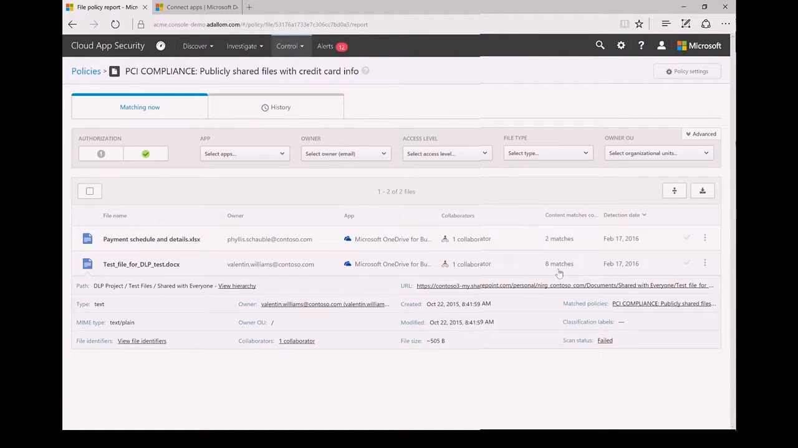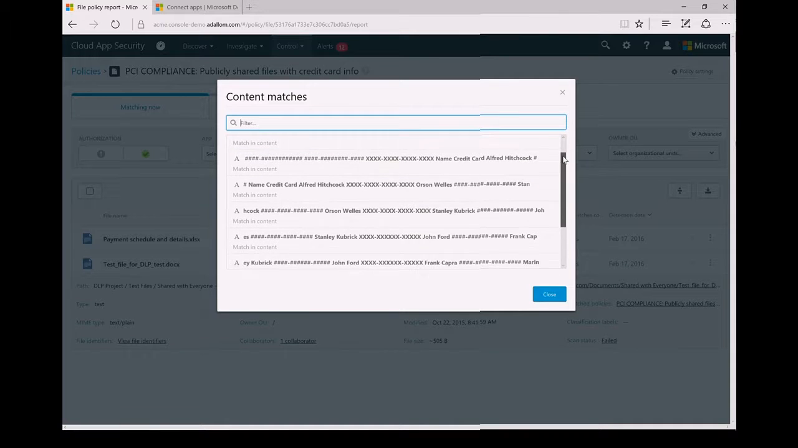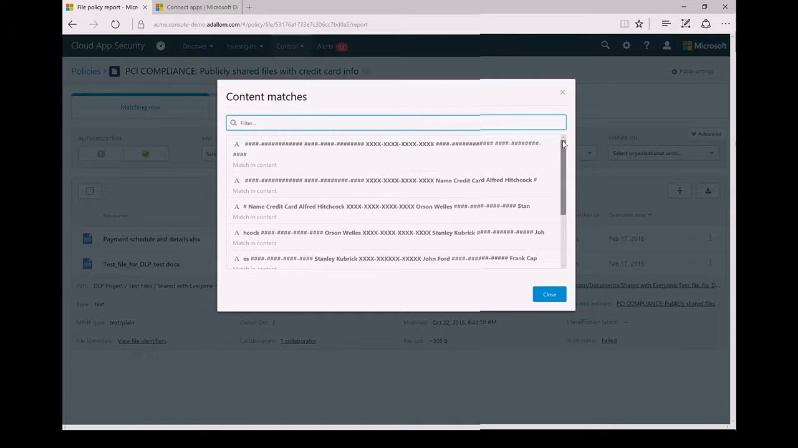I also have this column that shows me the content matches. What I can see from here is a parse out, or a grep, of the content inside the file that is violating my policy. In this case, I'm not actually showing the credit card information on a screen because we're not that foolish. So I'm seeing all of that obfuscated out, but I'm seeing the contextual information. I'm seeing the text surrounding the credit card data.